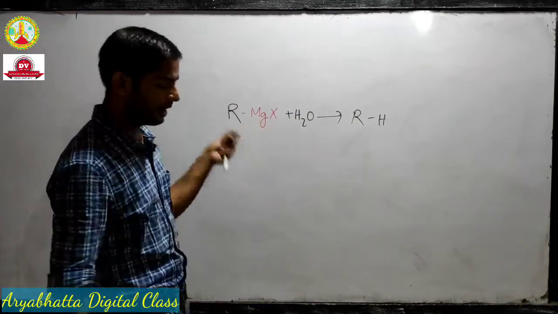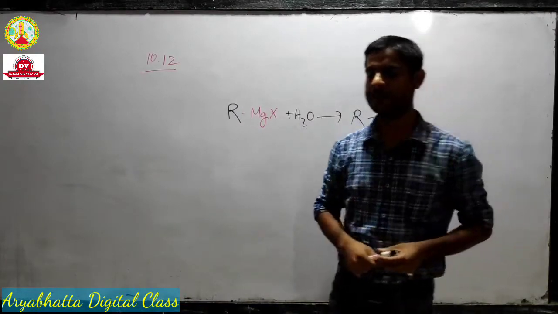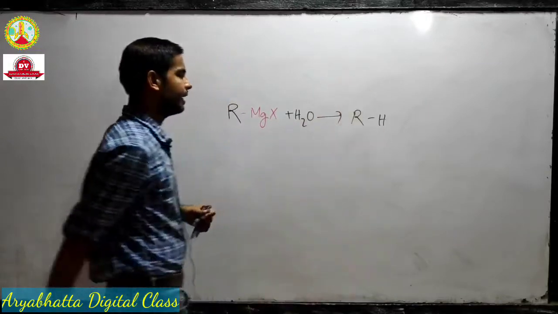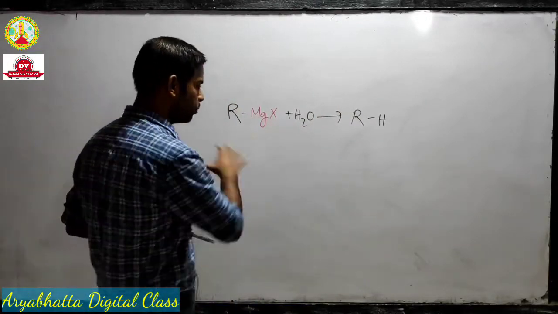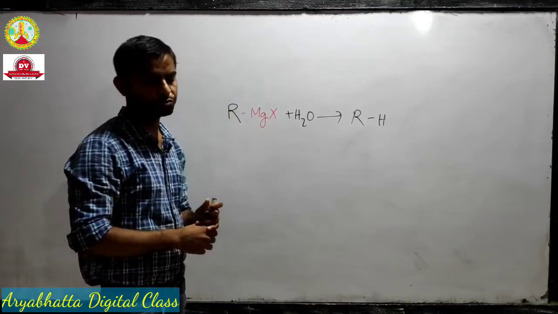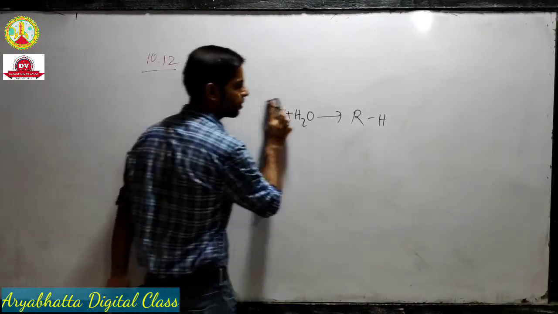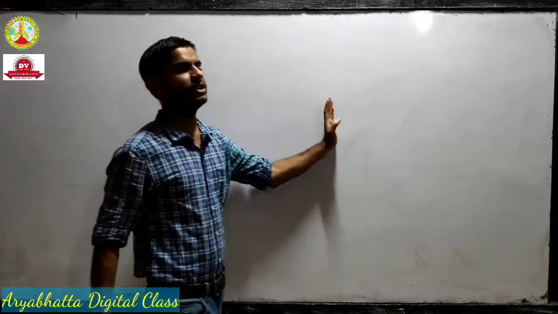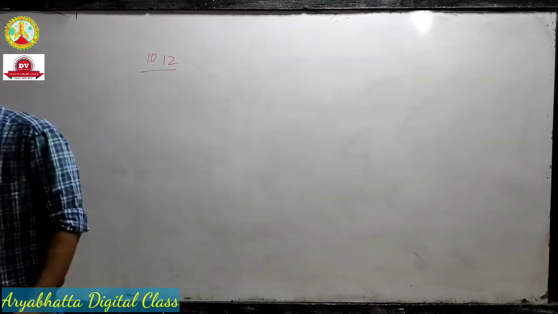So if any moisture or water molecule is present, they will hydrolyze and convert to alkane, and we will not get the Grignard reagent. So to prevent that, it is prepared in anhydrous conditions. So that's your answer. Write down this reaction and construct a statement using it.